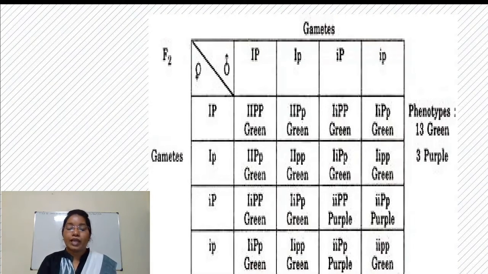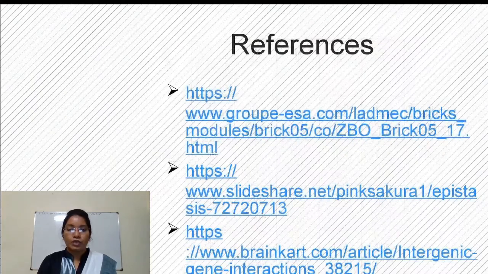So out of 16 offspring, 13 are green and 3 are purple. So the phenotypic ratio is 13:3.